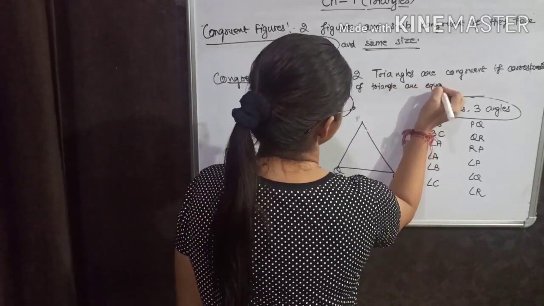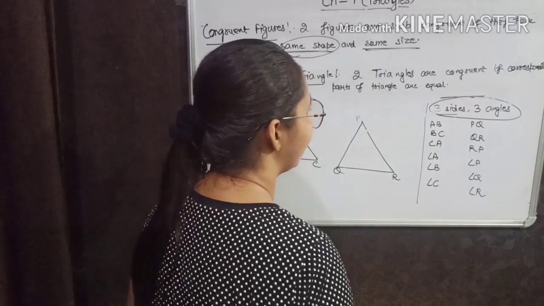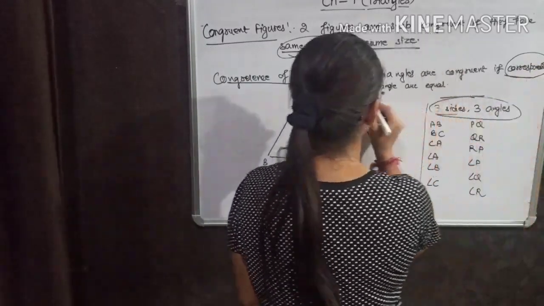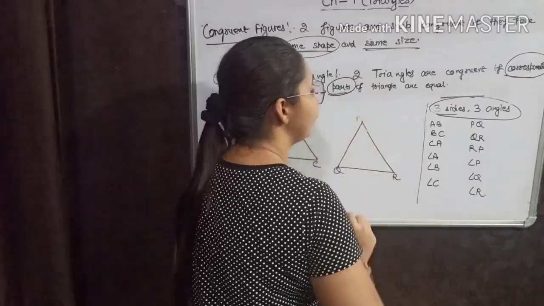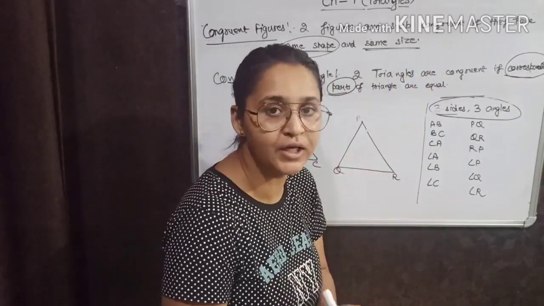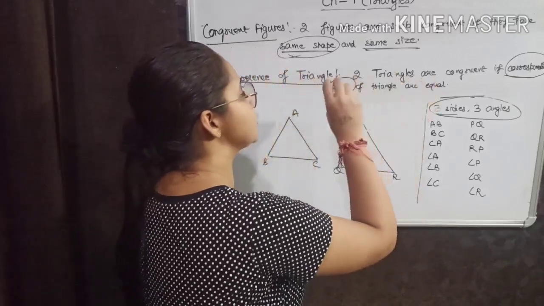This is the definition that I am writing. Now, you must be clear with corresponding parts. If you don't know the meaning of corresponding parts, then you will not be able to solve any of the questions. Now, what are corresponding parts?